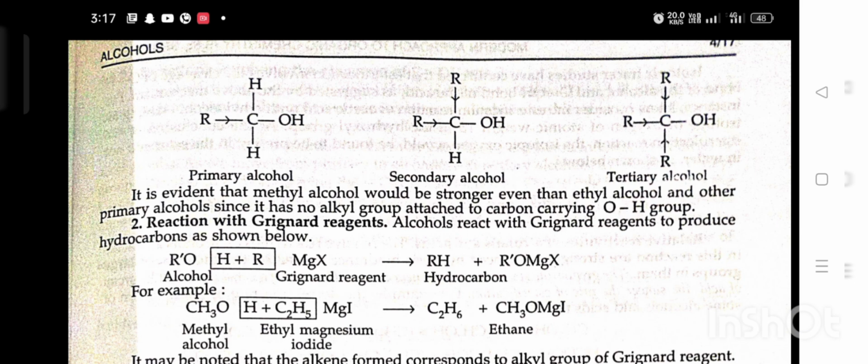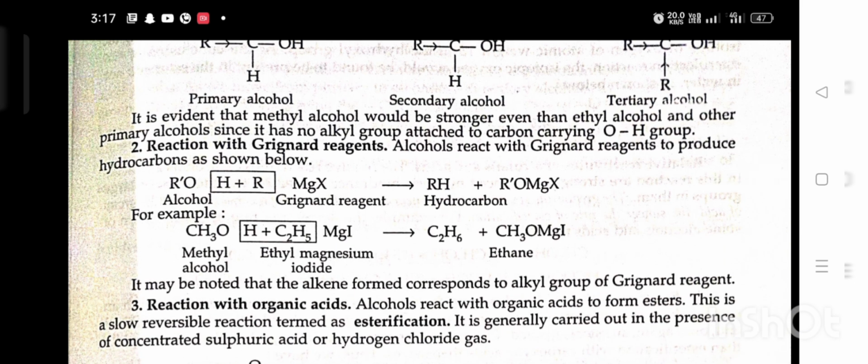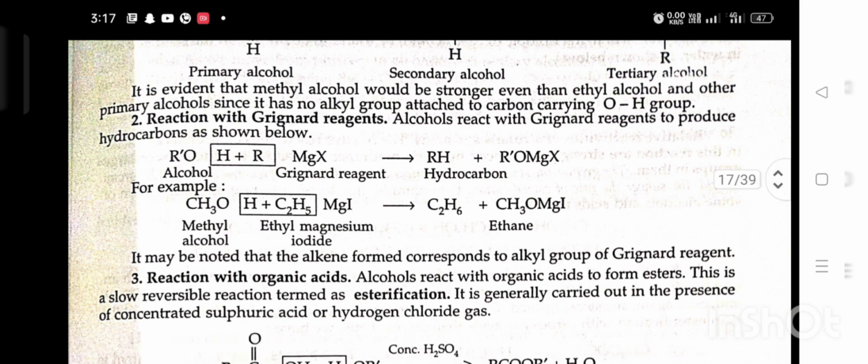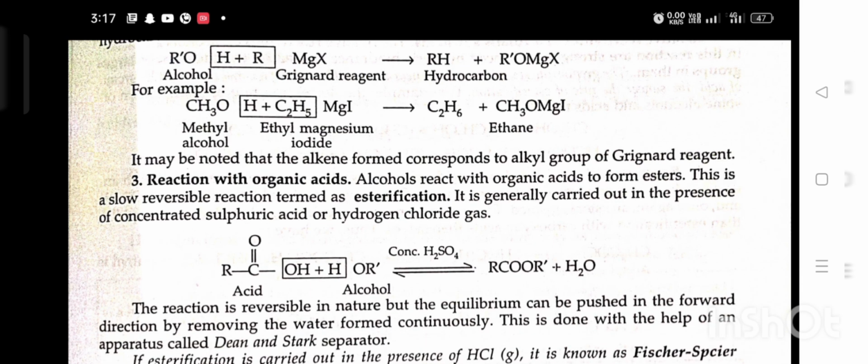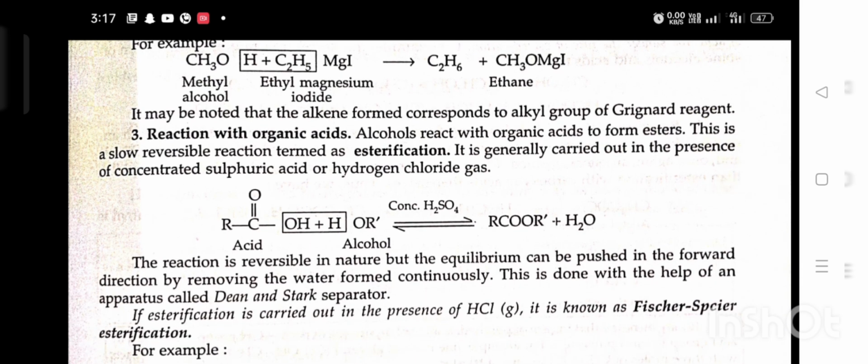Second, reaction with Grignard reagent. Alcohol reacts with Grignard reagent to provide a hydrocarbon as shown below. Alcohol plus Grignard reagent gives hydrocarbon. It may be noted that the alkane formed corresponds to the alkyl group of the Grignard reagent. Third, reaction with organic acid. Alcohol reacts with organic acid to form ester. This is a slow, reversible reaction termed esterification. It is generally carried out in the presence of concentrated sulfuric acid or hydrogen chloride gas.